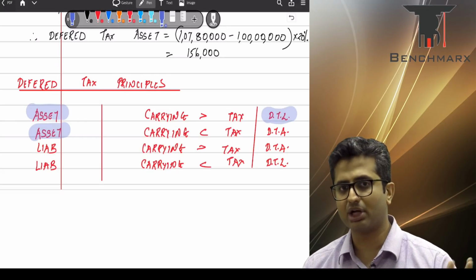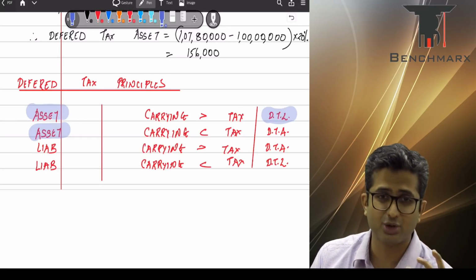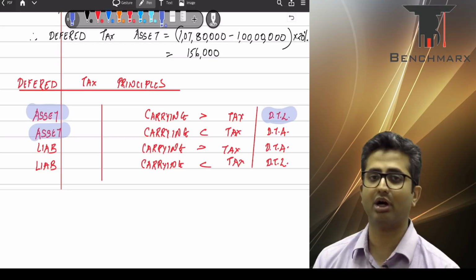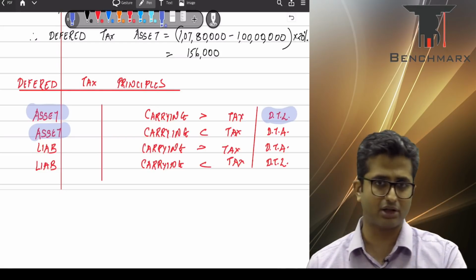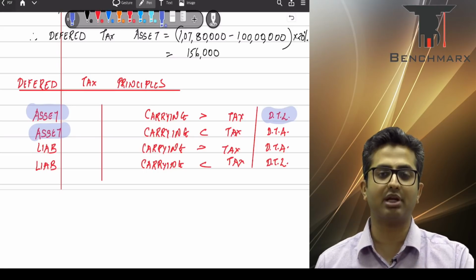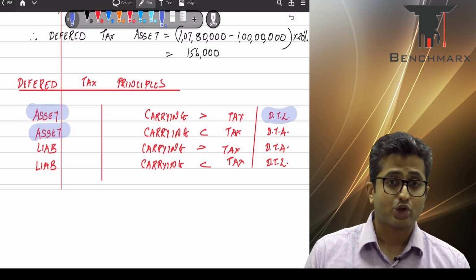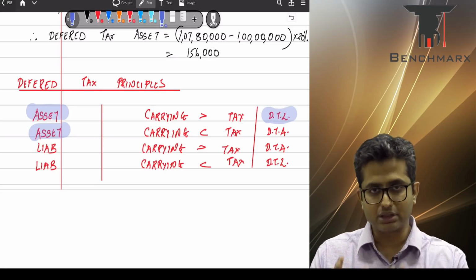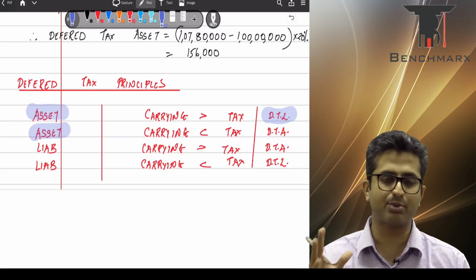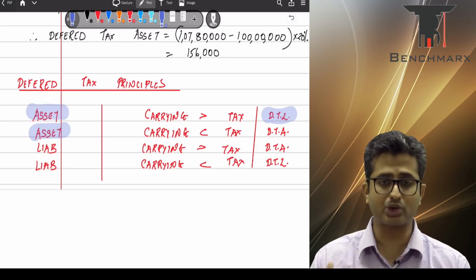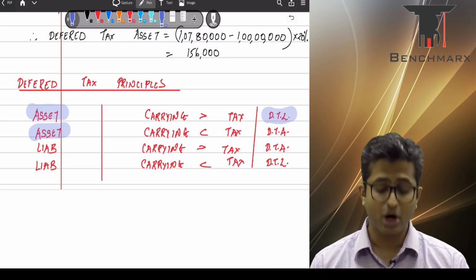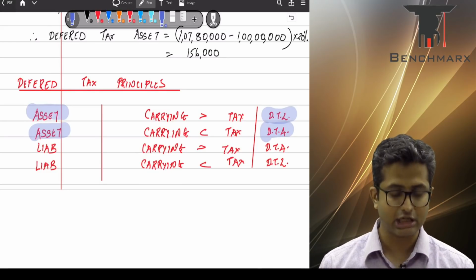In income tax section 35D, a deduction over a period of 5 years, in which case you would have the tax base to be the general entry be preliminary expense account debit to cash bank 5,000 and P&L account debit to preliminary expenses only 1,000, 1/5. So the balance 4/5 will still appear in the income tax book. So your tax base will be 4,000, carrying value will be 0. The difference between the two, 4,000 into the tax rate, will give you a deferred tax asset.